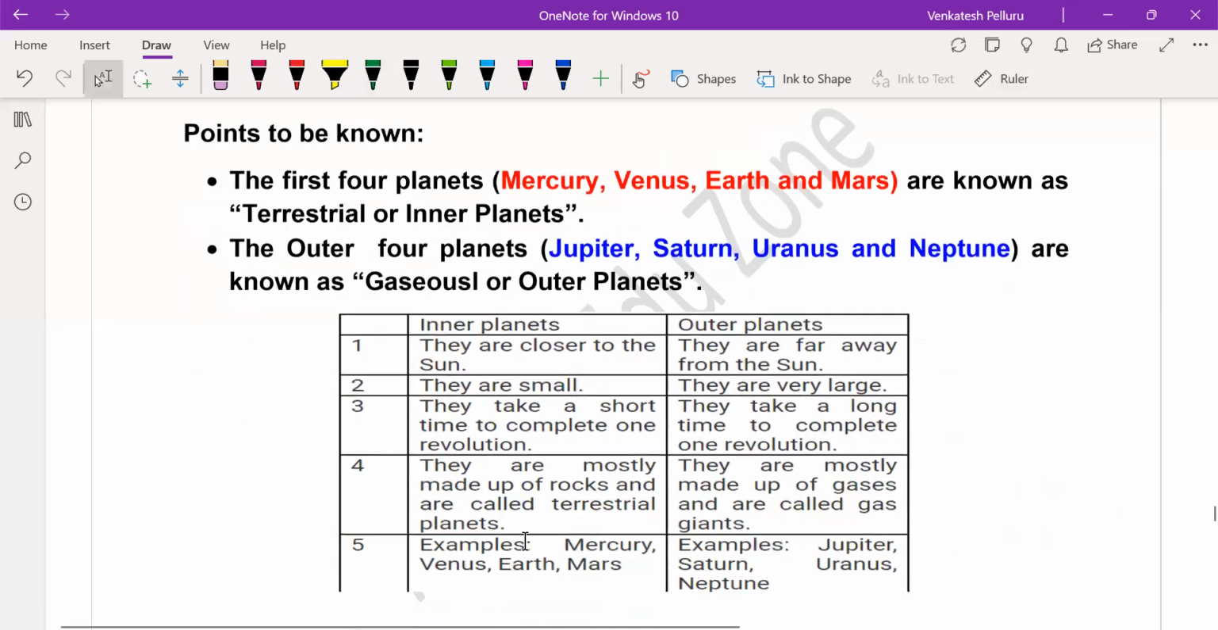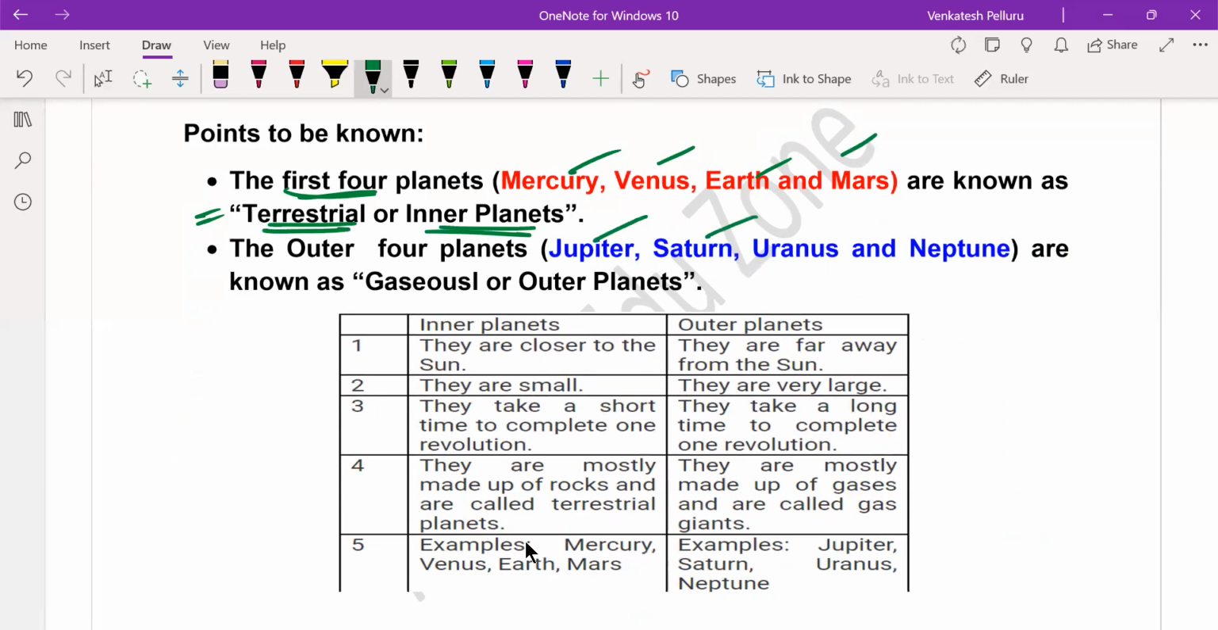Now you need to know these points. What are the differences? As I have already mentioned, we call the first 4 planets from the Sun terrestrial or inner planets. That is Mercury, Venus, Earth, and Mars. The last 4 planets from the Sun, that is Jupiter, Saturn, Uranus, and Neptune, are often referred to as gaseous or outer planets. If you look at the fundamental differences between inner and outer planets, they are very closer.